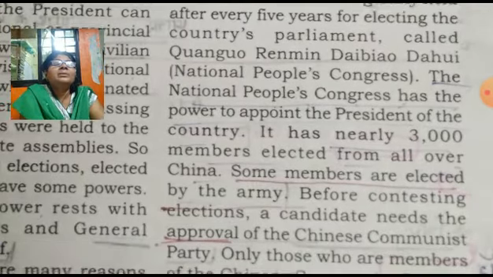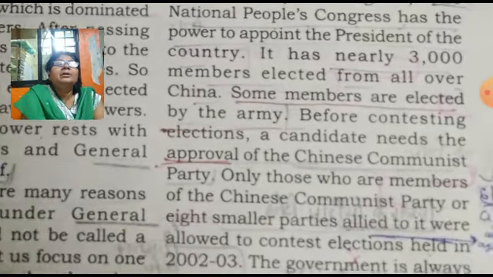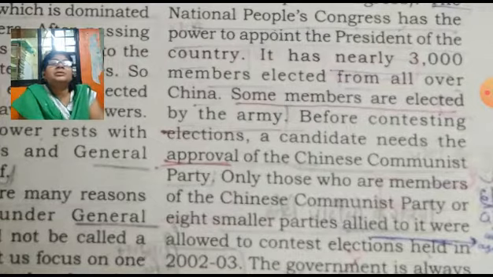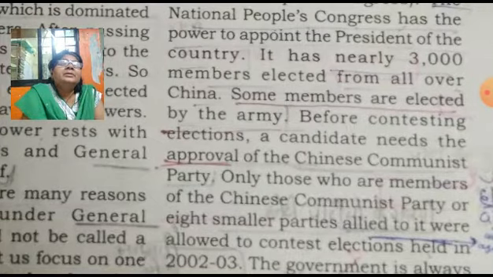Some members are elected by the army, and before contesting the election, a candidate needs the approval of the Chinese Communist Party.